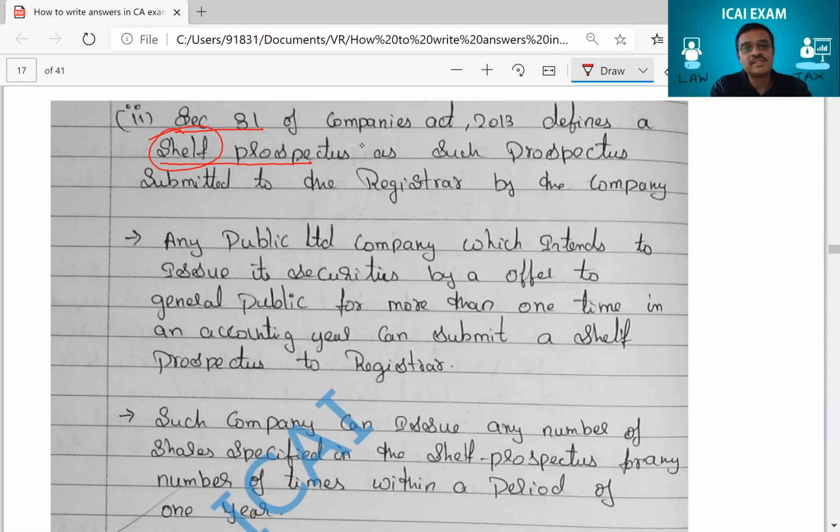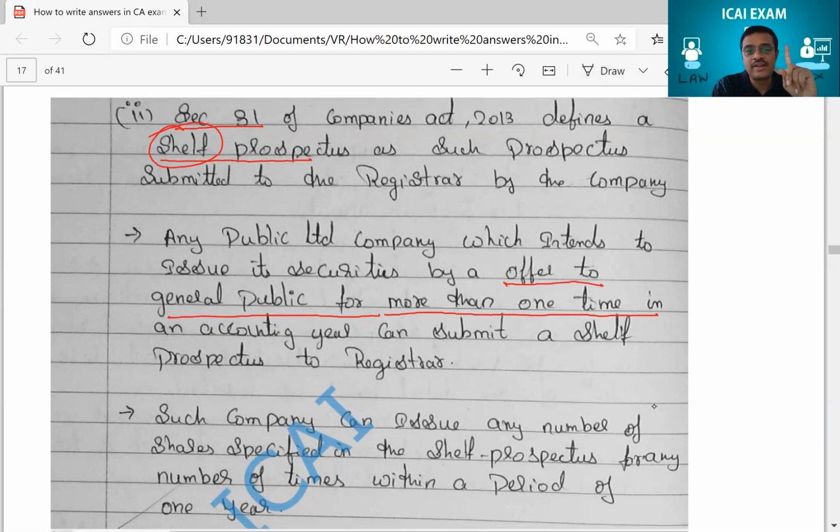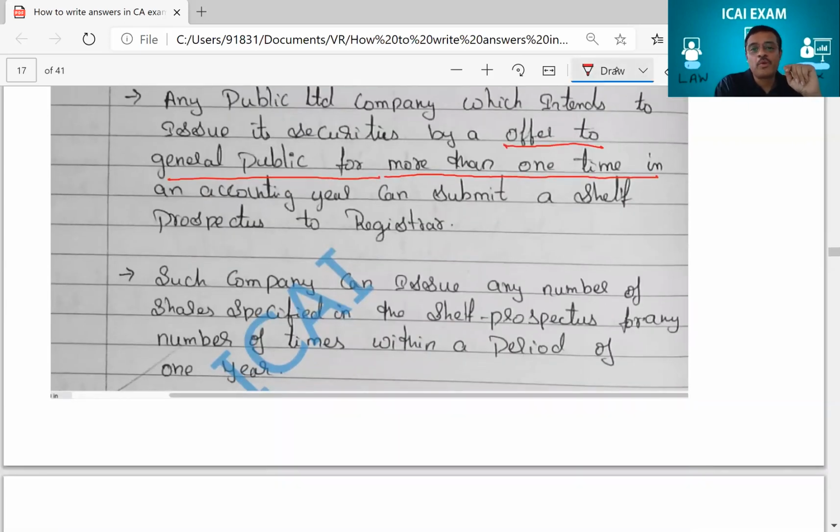Section 31 of the Companies Act deals with shelf prospectus. 1, it says for more than one time. You see, when you're making an offer to the general public for more than one time. So first point is written correctly that for more than one issue, if you're using it, then you use a shelf prospectus. First point likh liya, 1 point likh liya. Second point, he has written saying that for any number of shares which are specified there, for any number of times within a period of 1 year, you can keep on issuing for a period of 1 year. So second point is written that it has a life of 1 year.